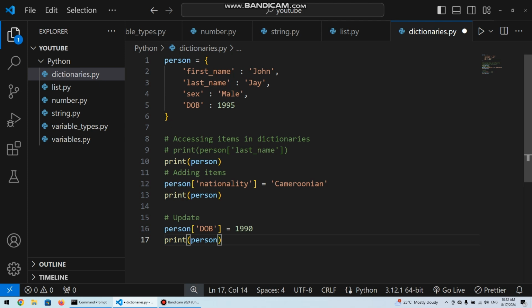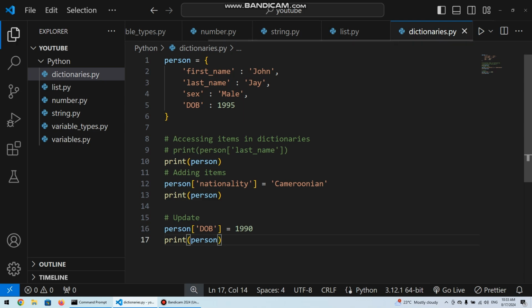So print, I'm sure you know what print is. Print is just displaying what we have on the console. That's the way we can test what we are doing. So we should see the third print having date of birth being 1990, while the other two have it as 1995. That's because it has been updated by assigning the key date of birth, DOB, which was initially tied to 1995 as value, by now updating it to be assigned to a value 1990.